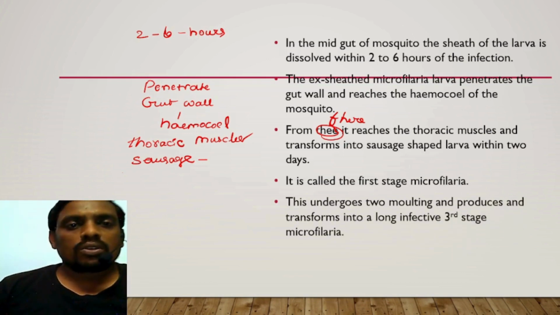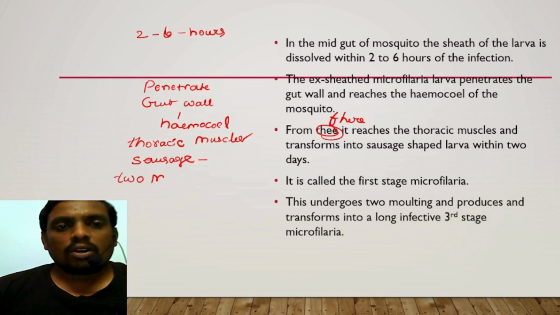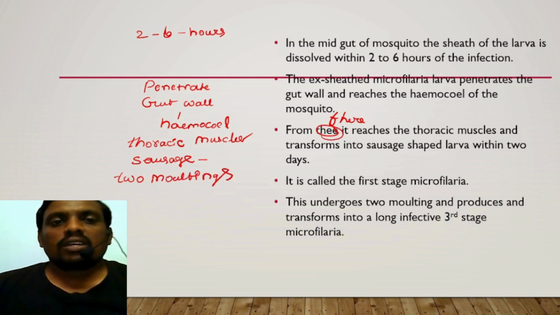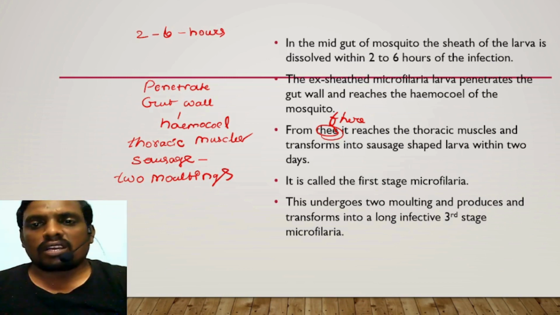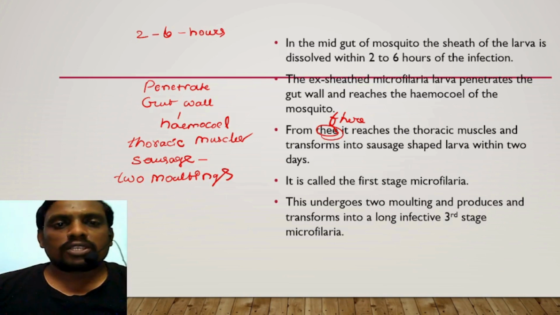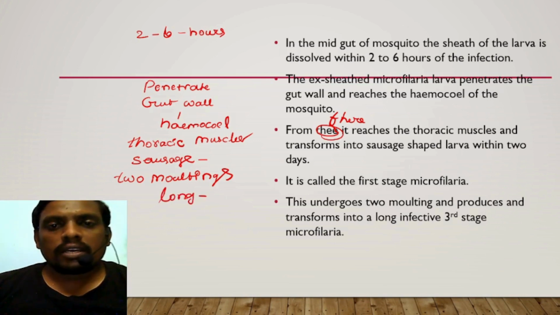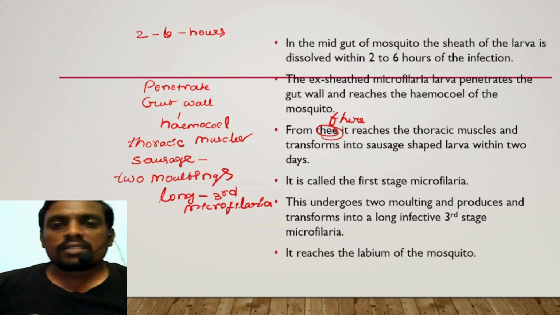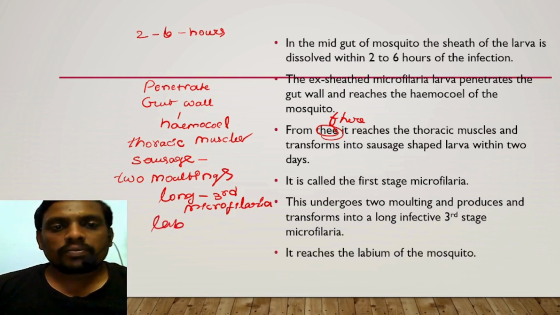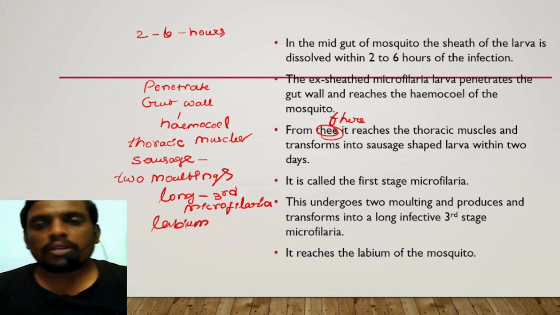This undergoes 2 moltings. How many moltings? 2 moltings or morphological changes occur within this first stage larva, and it transforms into the long and infective third stage microfilarial larva. It reaches the labium of the mosquito.